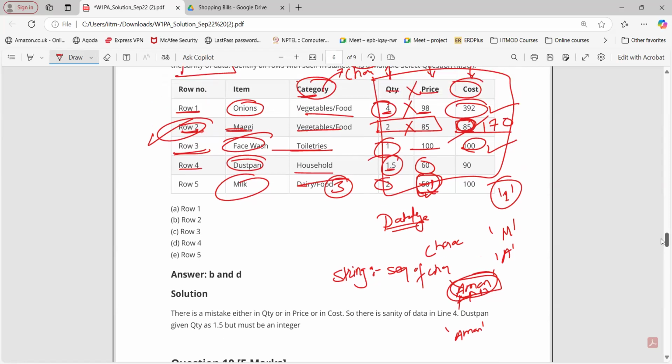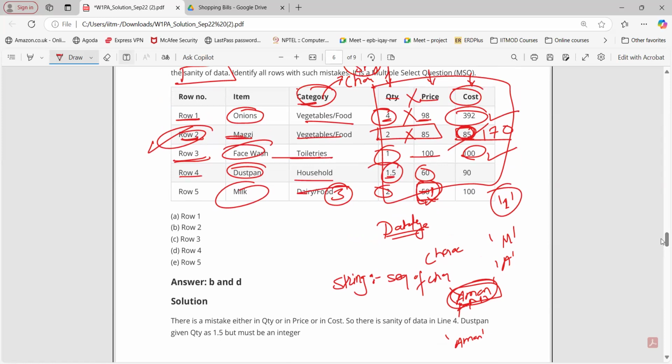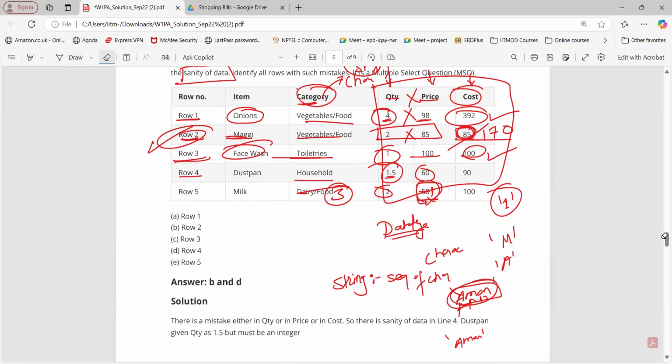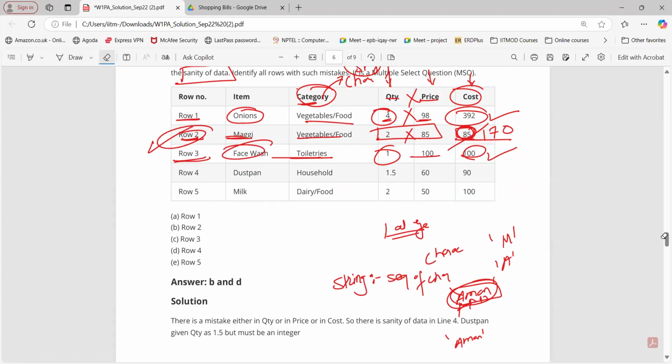So in week one, we discussed these different data types in the lecture. Tell me what will happen to row number 4. Is this correct? No, sir. Dustpan cannot be 1.5, right? You cannot purchase 1.5 quantity of dustpan. It should be a whole number. So this is not correct. So row number 4 is not correct.